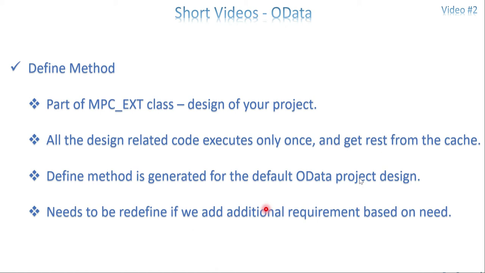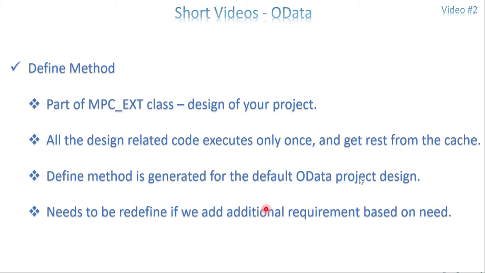So I'm going to change the design of my project at the runtime based on my requirement. So that is the scenario I'm going to take. This is one simple scenario. So if you recollect deep entity set, we have redefined it, and another one also, we have redefined this define method. Okay, so depending on the need, you have to redefine it.